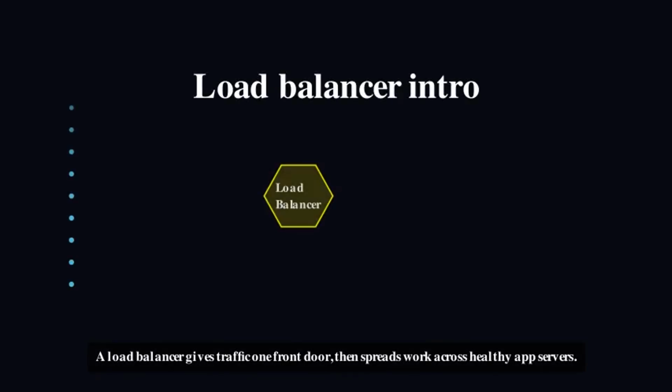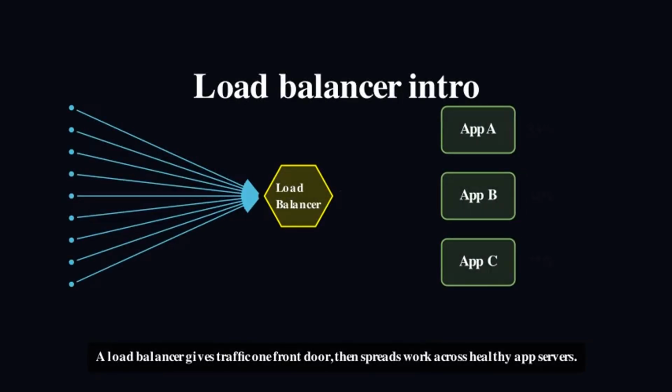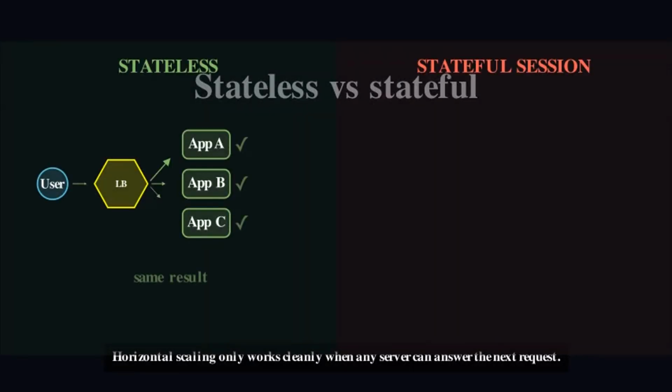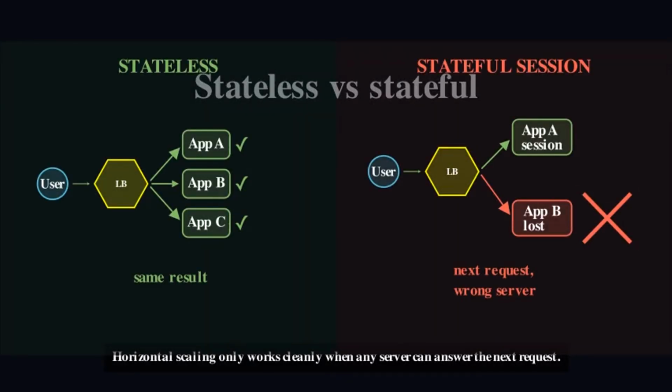Before any request reaches your app, something sits in front of it. A load balancer. Think of it as the bouncer at a club. It distributes incoming traffic across multiple servers, so no single machine gets overwhelmed. Here is the catch. If your app is stateless, meaning each request is independent, load balancing works beautifully. But most apps are not stateless. They store session data, user preferences, temporary state. And if a user's second request lands on a different server, things break.